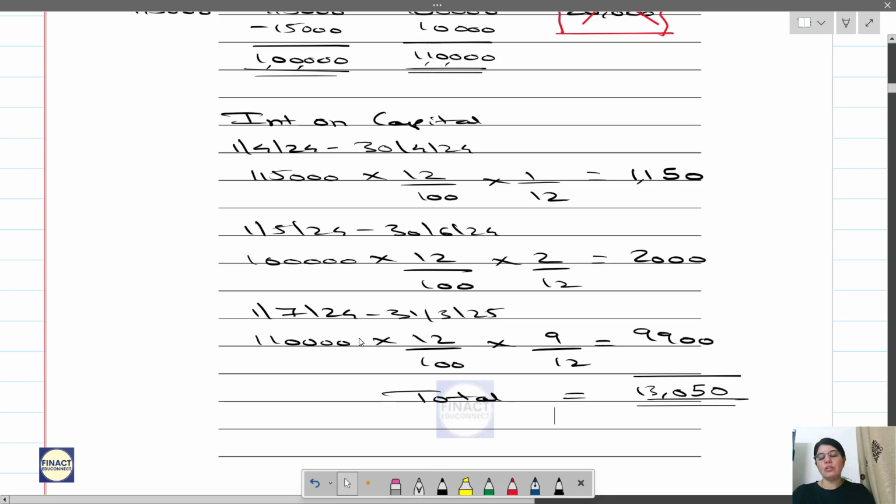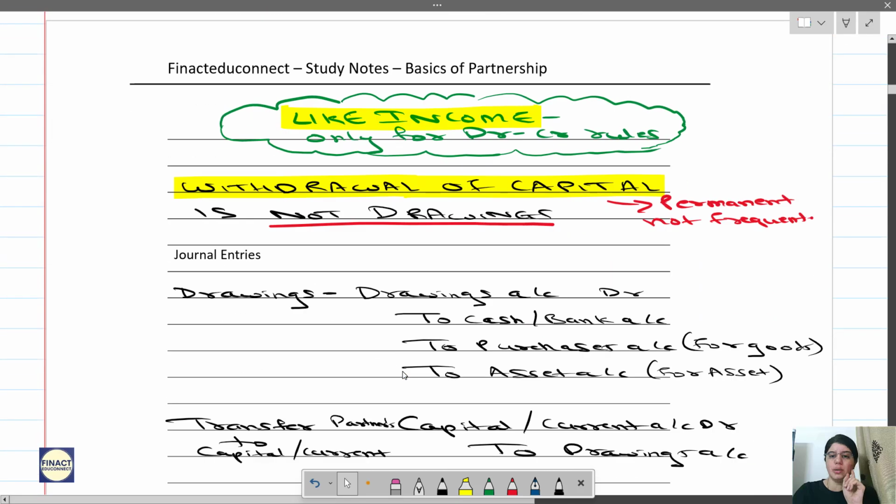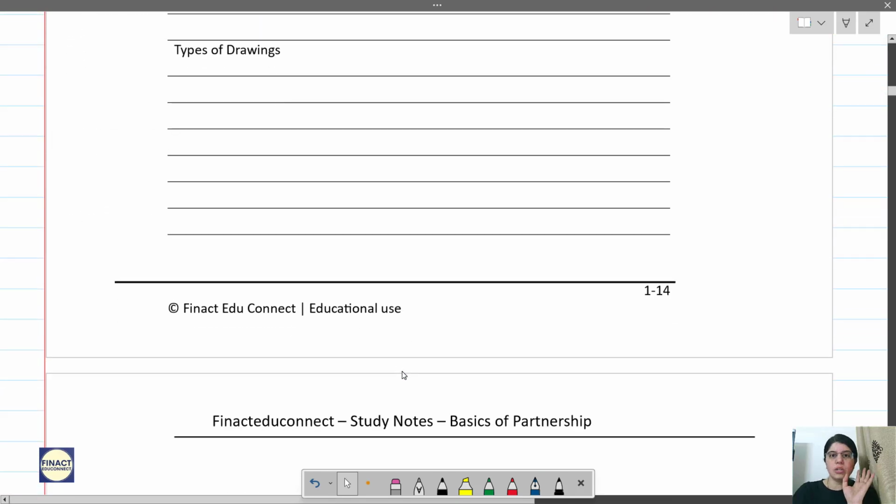Now we have seen the interest on capital concept, how it should be calculated, and the journal entry also we have seen, except for the closing entry. Now let's move on to the interest on drawings calculation part. Closing entries we will see later on. So for interest on drawings, now understand this.